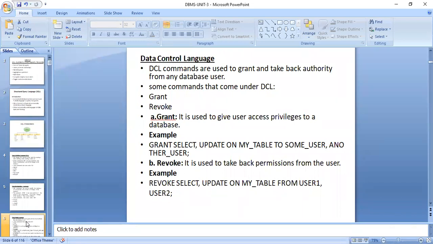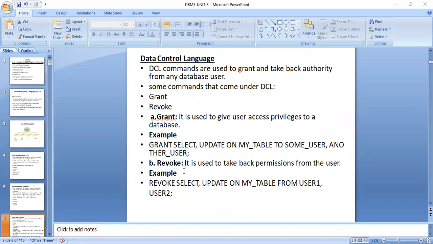So some privileges are given to the HOD, the HOD gives privileges to other faculty, and the faculty give privileges to students. We do all this with the help of grant. Afterwards, when we leave the organization, the grant is taken away.